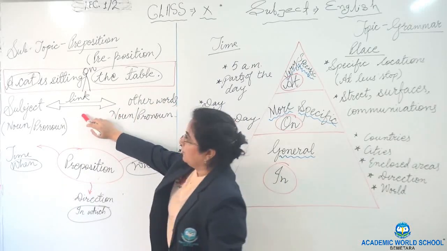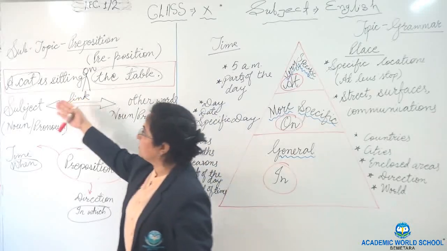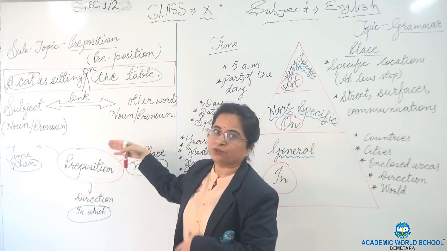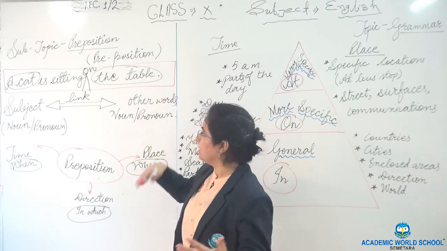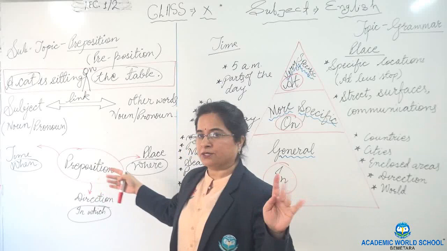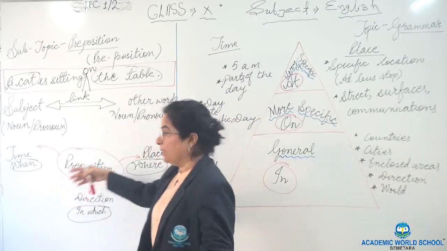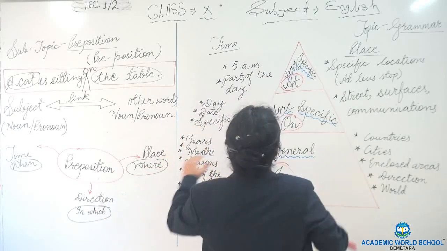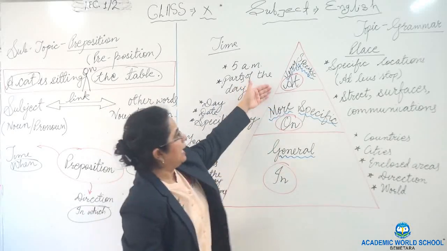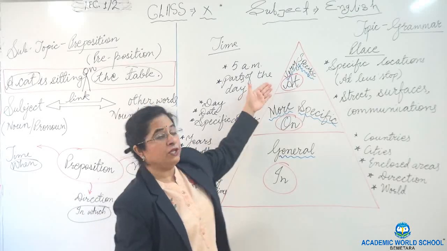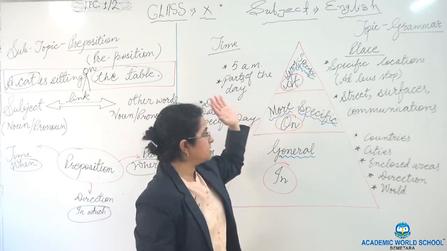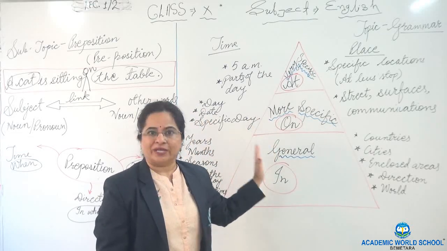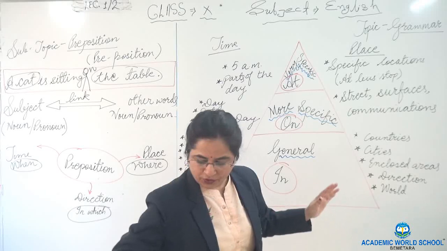Okay. Our preposition is a linking word between a subject. Subject could be noun or pronoun, and other words it could be also noun, pronoun or adjective or anything. And there are three kinds of prepositions: preposition of time, preposition of place, preposition of direction. Then here with the help of the pyramid, at, on, in, we use "at" for very specific things. We use "on" for more specific, and we use "in" for general. Okay, is this clear to all of you?